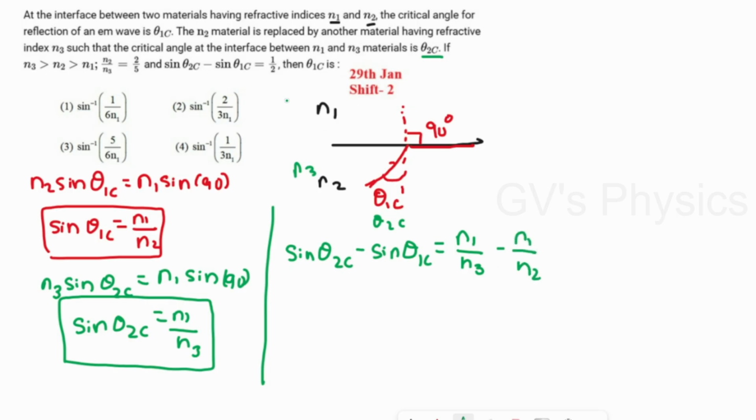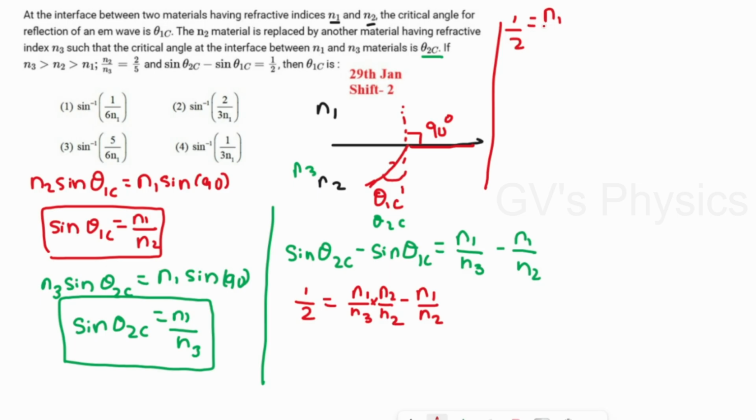They have given this as 1 by 2, so I'm going to substitute 1 by 2. So 1 by 2 is equal to n1 by n3 minus n1 by n2. And they have given n2 by n3 is equal to 2 by 5. So here I am going to multiply and divide by n2. We can write 1 by 2 is equal to n1 by n2 into n2 by n3 minus n1 by n2.